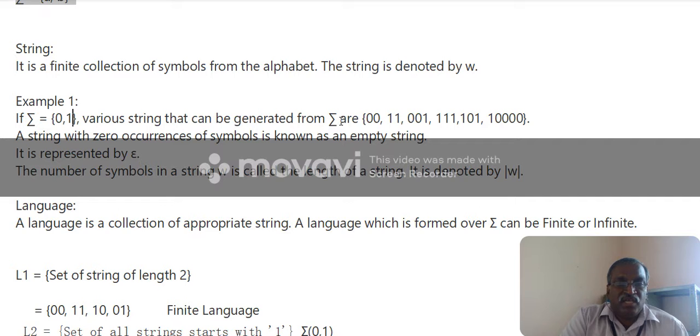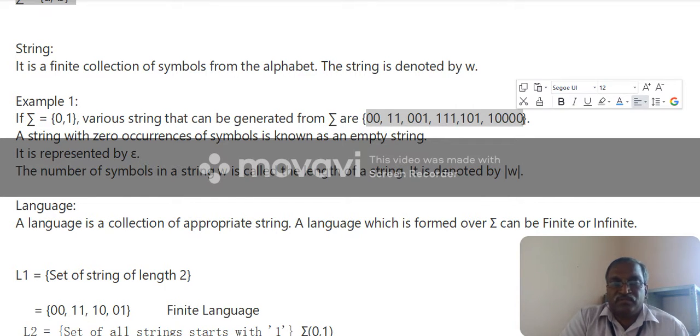Then there are four values: 00, 01, 10, 11. Here I mentioned some of the strings which can be generated from the alphabet 0, 1. There are any number of possibilities; this is not countable.